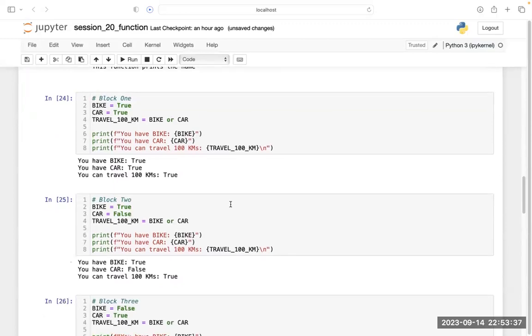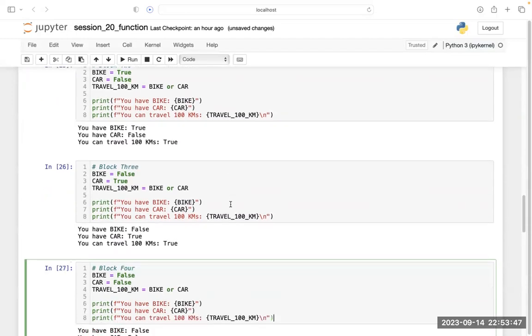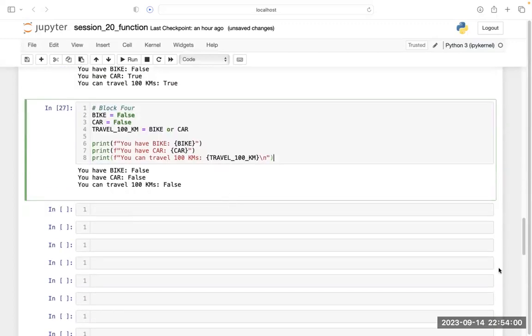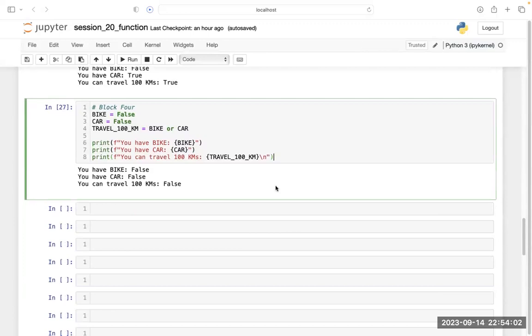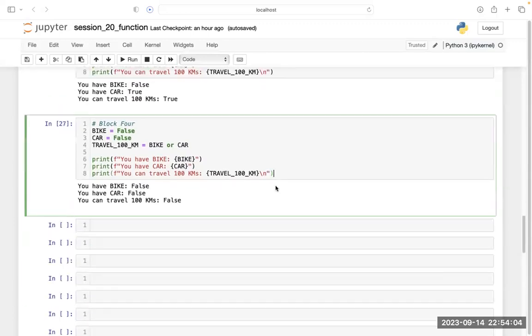And I want to avoid this repetition of code again and again. That's why we are going to use a function in this scenario. I am trying to give you one very good scenario so that you can understand the value of the function, what value a function adds in your program.